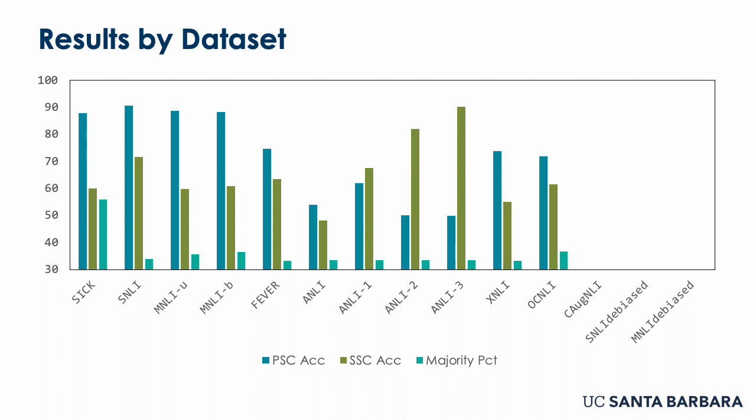The next family of models that we consider in this analysis are XNLI and original Chinese NLI. The thing that's different about both of these is that XNLI is a multilingual NLI benchmark based on MNLI that consists of only a test set, where samples are directly translated from the MNLI test sets into a litany of other languages. The interesting thing that we find here is that the single sentence condition accuracy generalizes quite well, even though in order to produce a model for XNLI, you train a multilingual encoder on just MNLI.